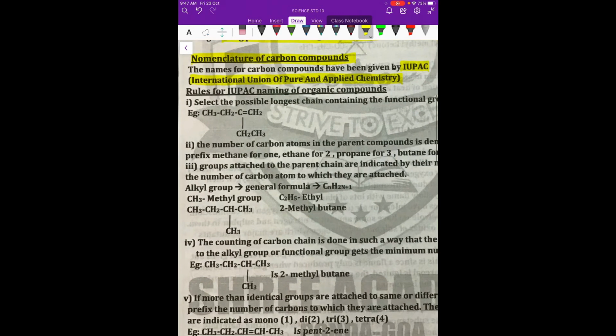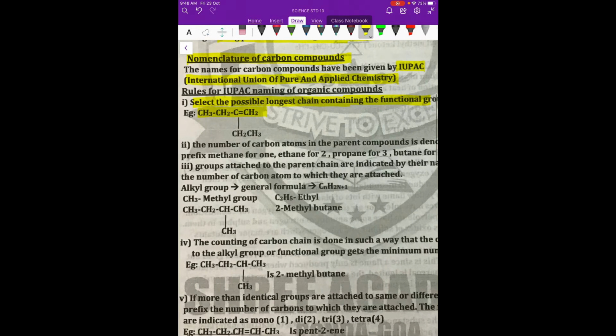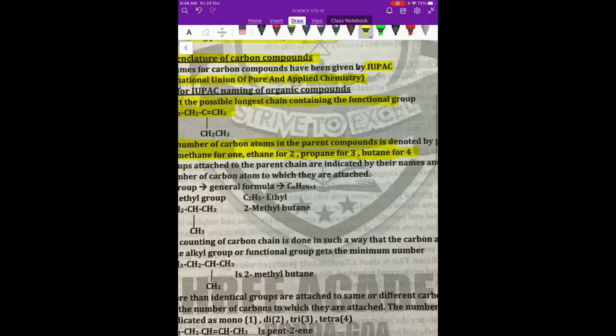So there are different rules. The first rule of naming is to select the longest possible chain containing the functional group. Now if you see this, the longest possible chain is 1, 2, 3, 4, so it should be butene. Second, the number of carbon atoms in the parent chain is denoted by the proper prefix: methane for 1, ethane for 2, propane for 3, like that. So it depends on how many carbon atoms are there.